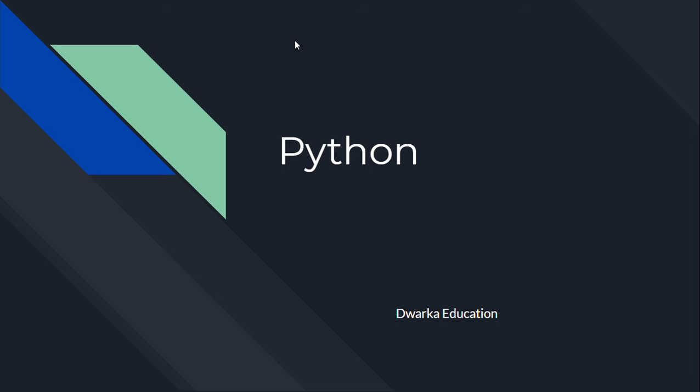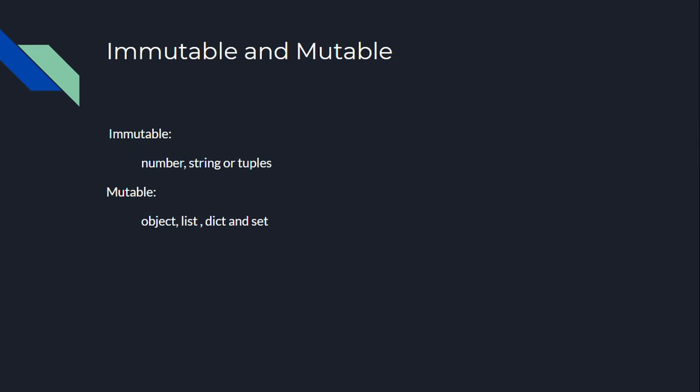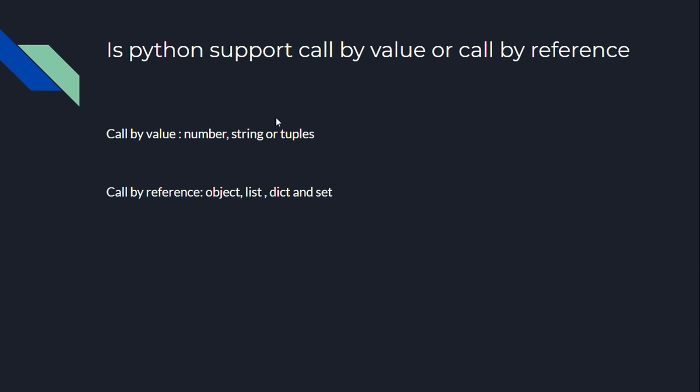Let's start with today's session, what we are going to discuss. In today's session, we are going to discuss what exactly immutable and mutable objects are in Python, and then we will discuss whether Python supports call by value or call by reference. When will it be call by value, and when will it be call by reference?